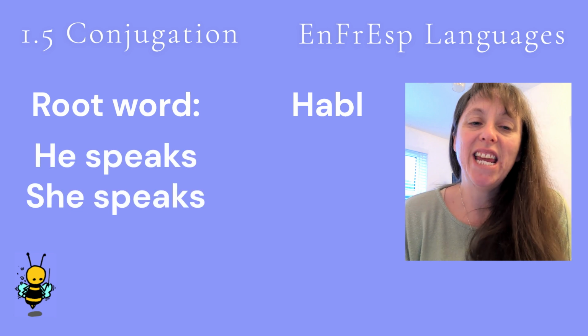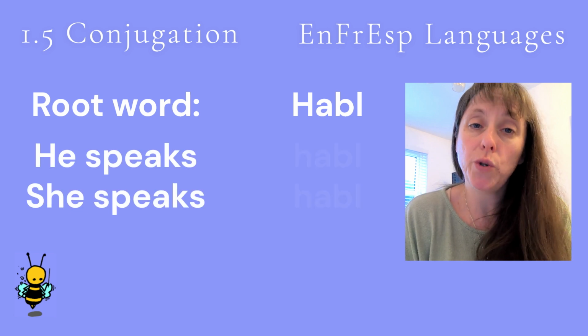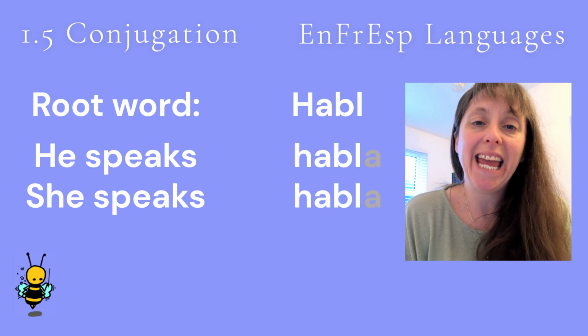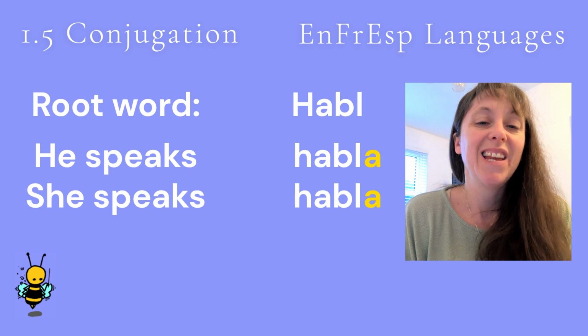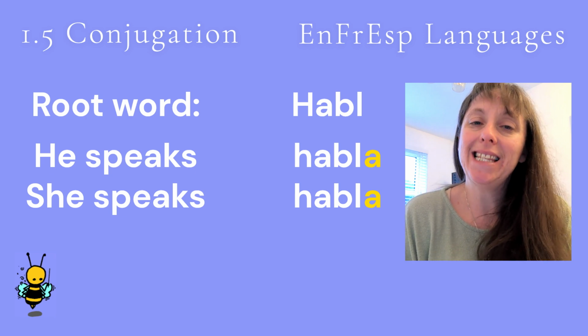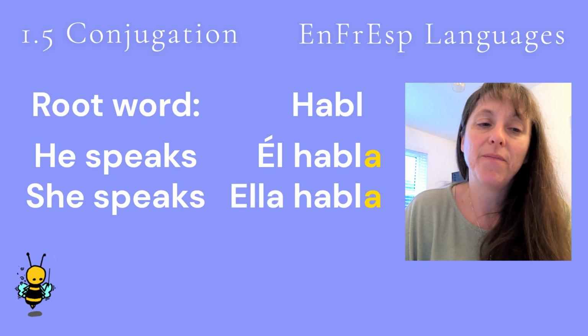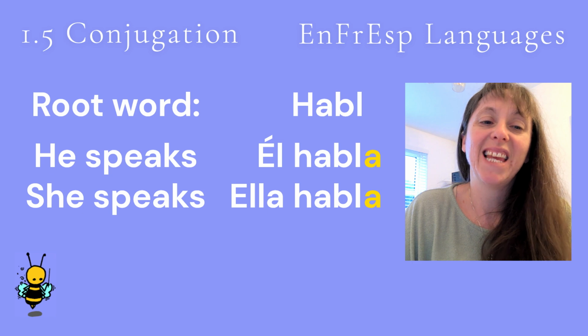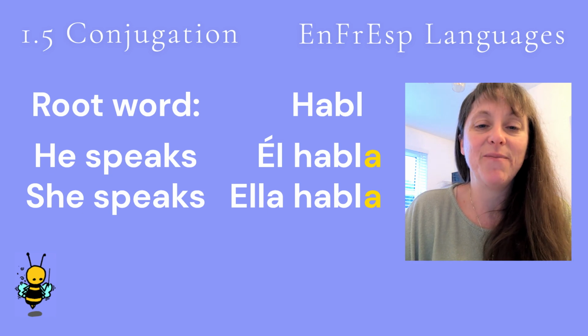He and she always have the same conjugation. You take the root word and add an A to the end, which makes habla. So he speaks is Él habla, and she speaks is Ella habla. Let's hear he speaks and she speaks again. Él habla. Ella habla.